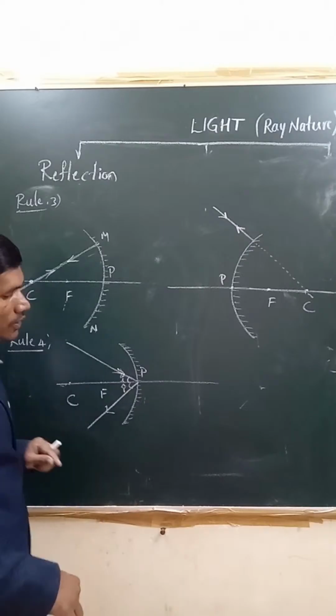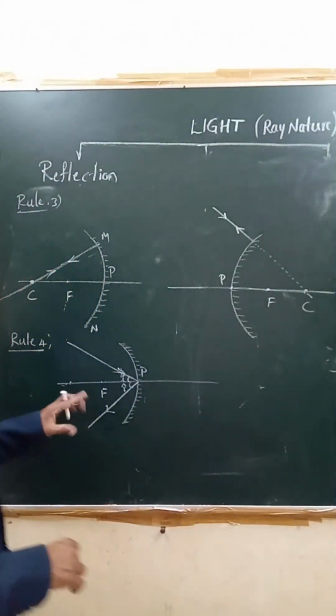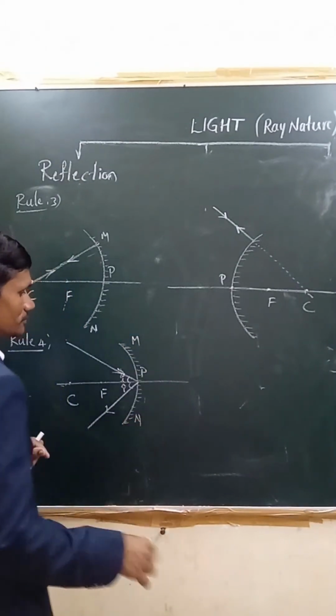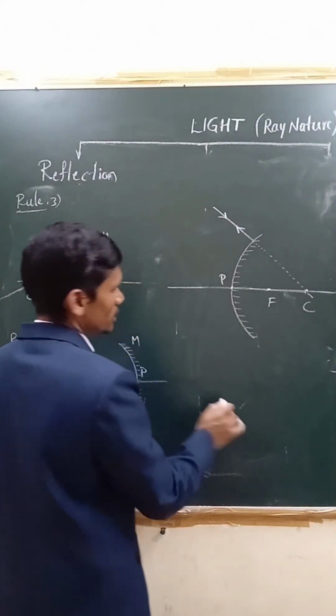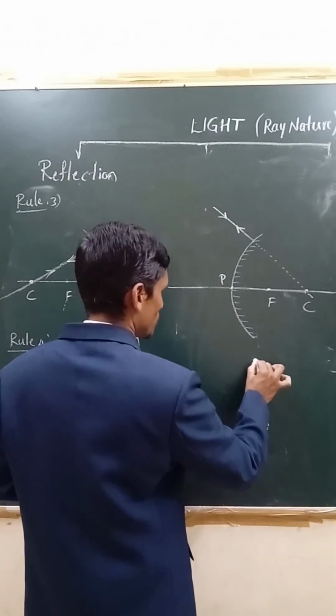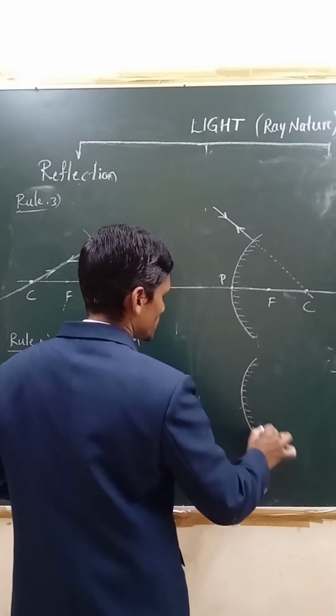Right? It obeys the laws of reflection. So this you need to show. So this is in case of what? Concave mirror. If you come to the same one, in case of convex mirror, what happens? Here you need to show convex mirror, right?